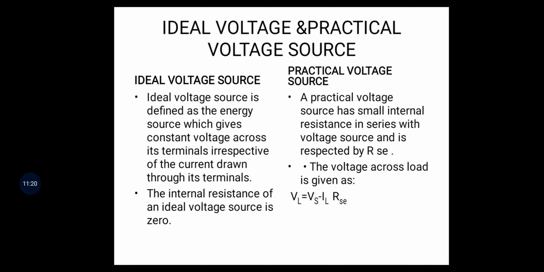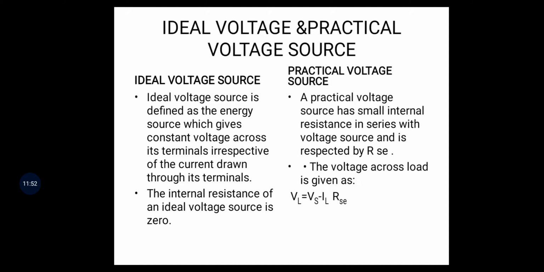Then source voltage Vs is not equal to VL. Here VL is equal to source voltage minus IL RSE. That means some voltage drop in the internal resistance, then VL is not equal to Vs. But in an ideal voltage source, the internal resistance is 0.